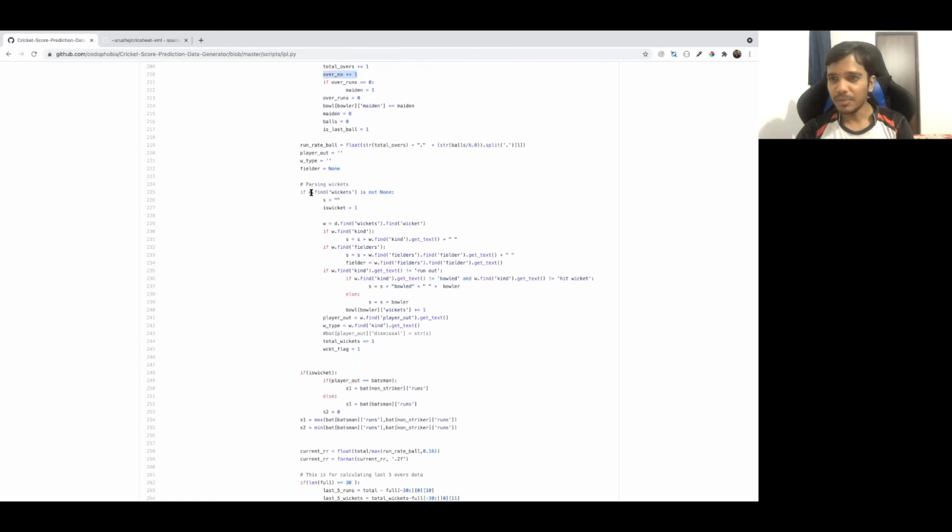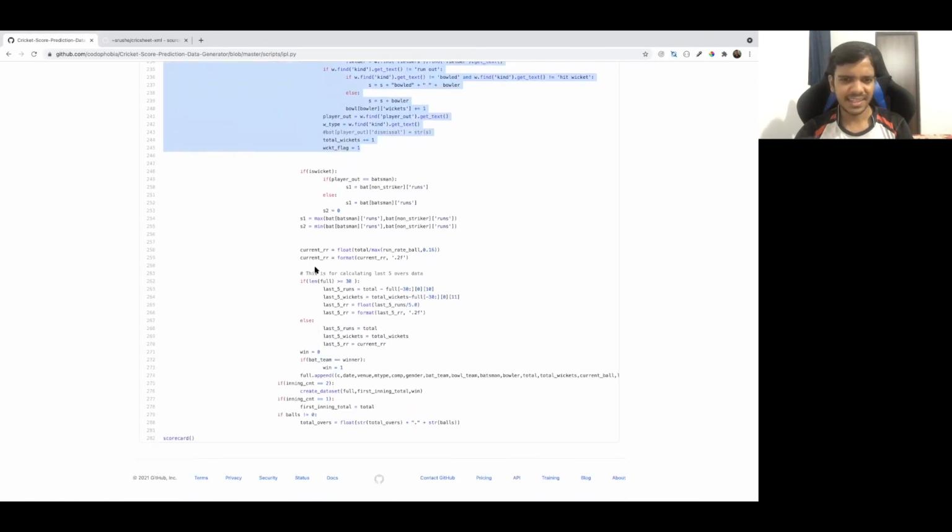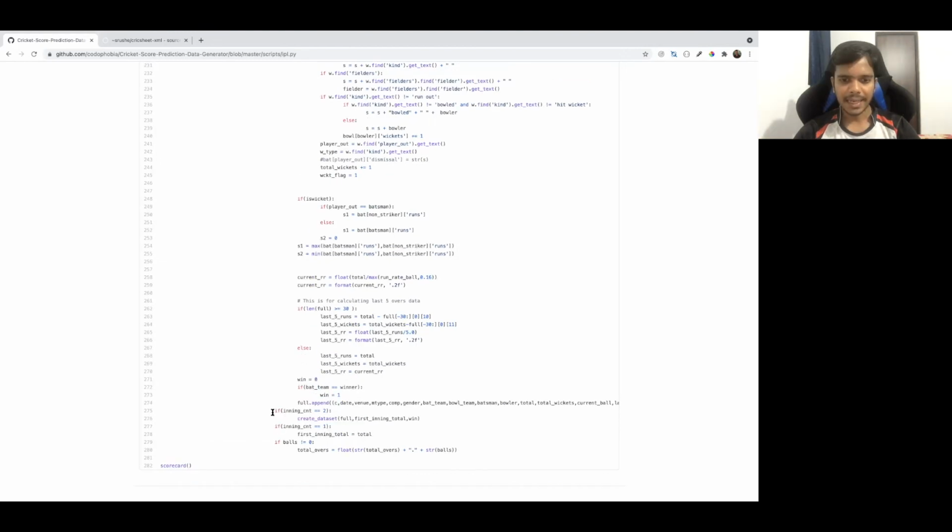And yeah, next, you also have to parse the wickets. Like who took the catch, who took the wicket, whether it was a stumping, run out, everything. So this code is written for parsing those. And at last, it's mostly things like the current run rate, the last 5 over runs, the last 5 over run rate, all of these are calculated. And last, you can see, I keep appending the data for each delivery. And finally, I am creating the data set, with all the data I have, and saving that in a file.